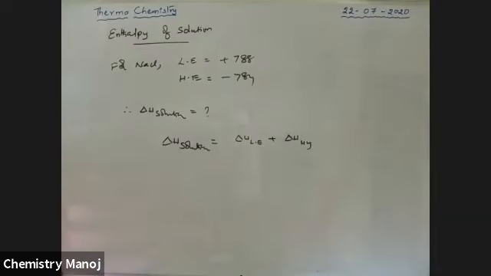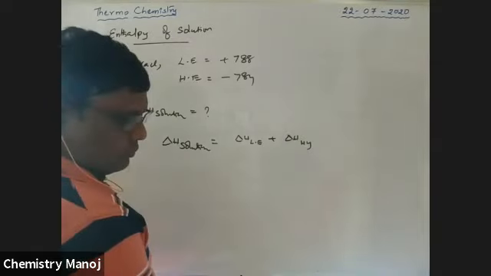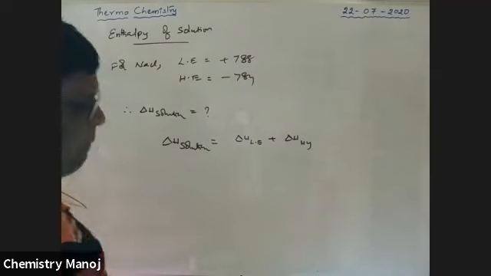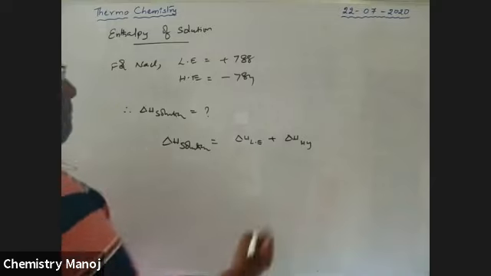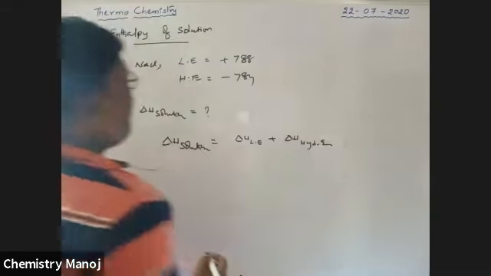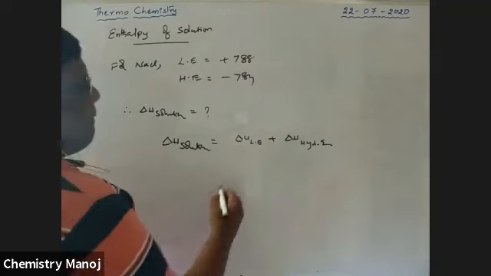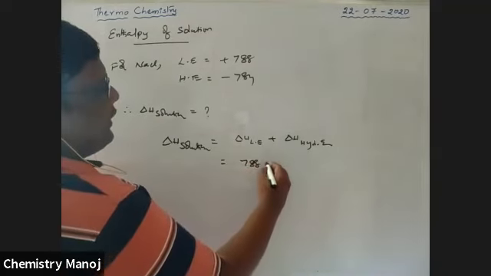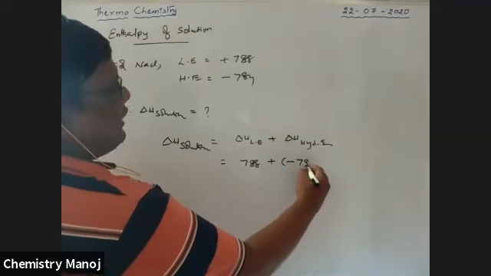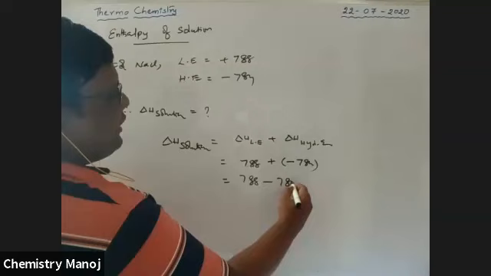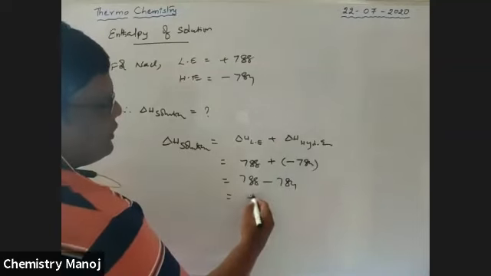So this is equal to 788 plus minus 784, which is 788 minus 784, which is just plus 4.